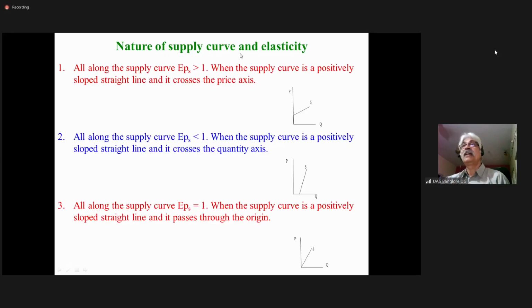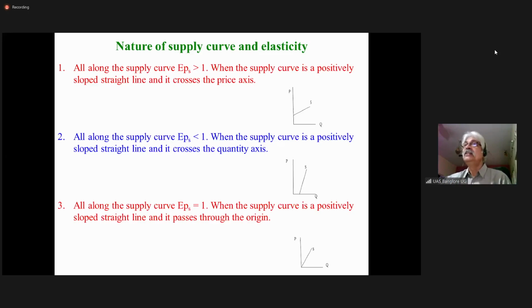So, nature of supply curve and elasticity. If you remember, even while explaining the price elasticity of demand, we had come across this general rule. If you draw a demand curve, which is a straight line, negatively sloping, downward sloping, at the midpoint, elasticity is equal to 1. Any point above the midpoint, elasticity is greater than 1. Any point below the midpoint, elasticity is less than 1. That was the general rule in case of price elasticity of demand.